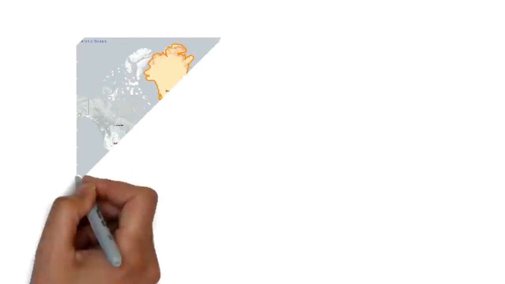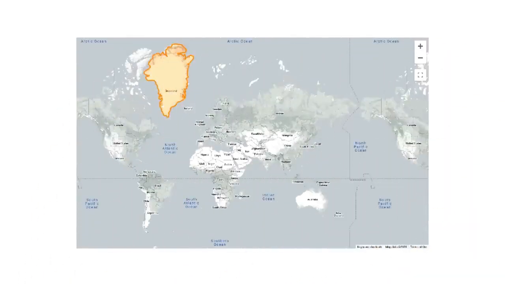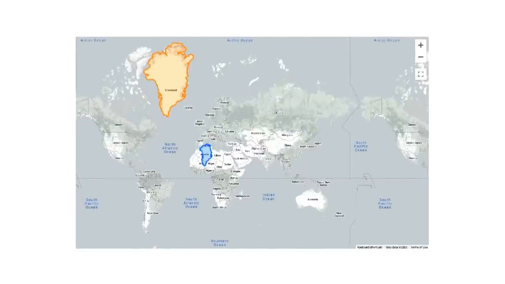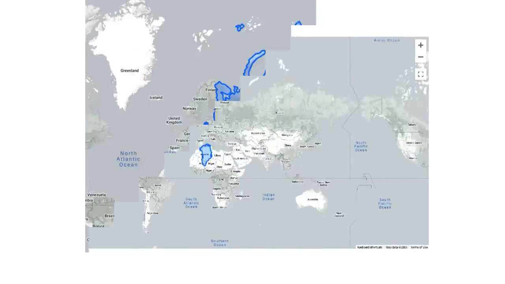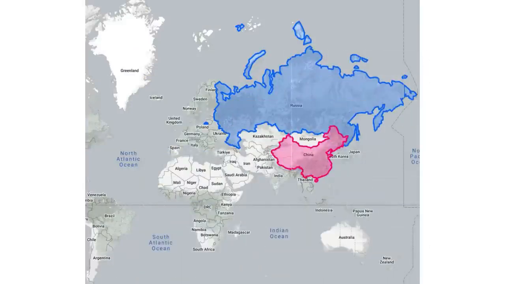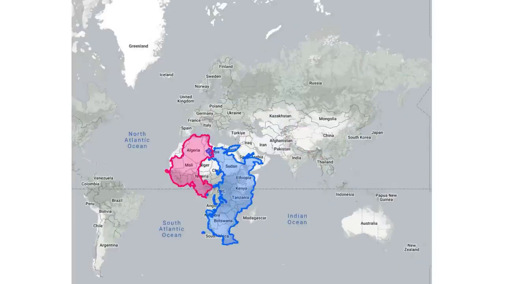As discussed earlier, Greenland appears the same size as Africa, when in reality Greenland's real area is comparable to Algeria's alone, and Africa's area is 14 times as large. Russia and China combined appear more than 2 times bigger than Africa. In reality, Africa is larger than the sum of the two countries. There are many examples like this. If you want to experiment with the true size of the countries, you can check out the website yourself.